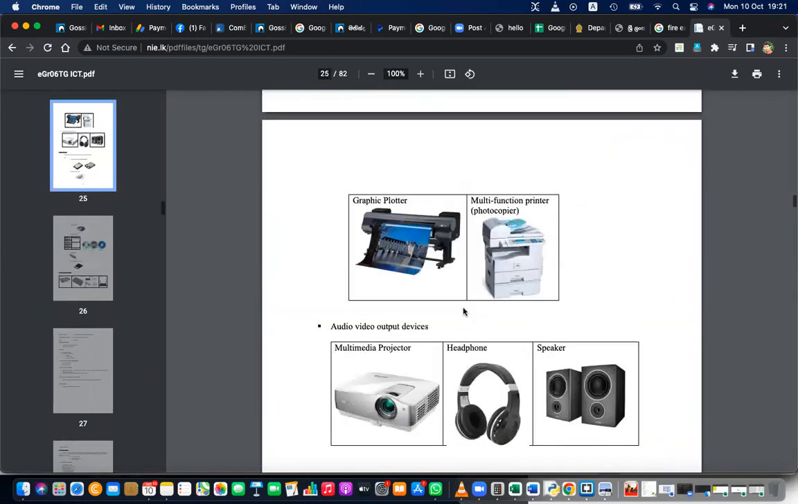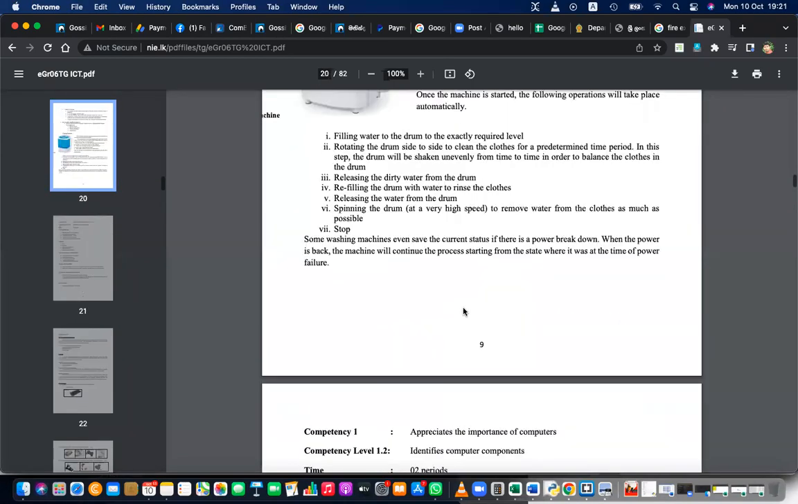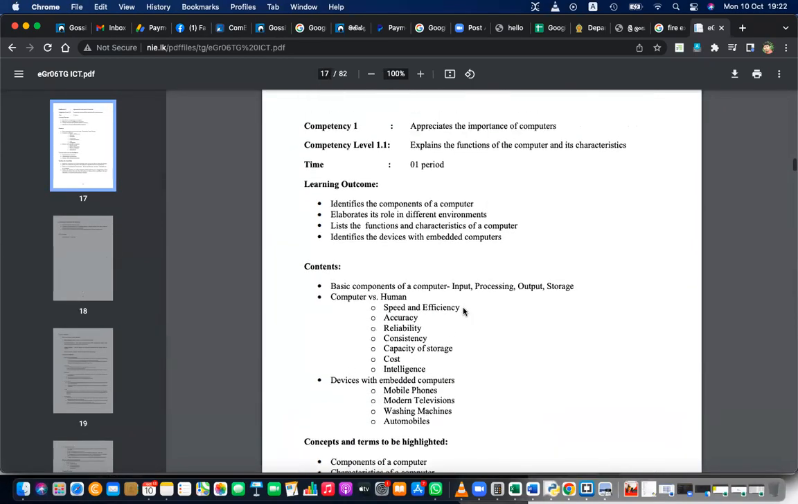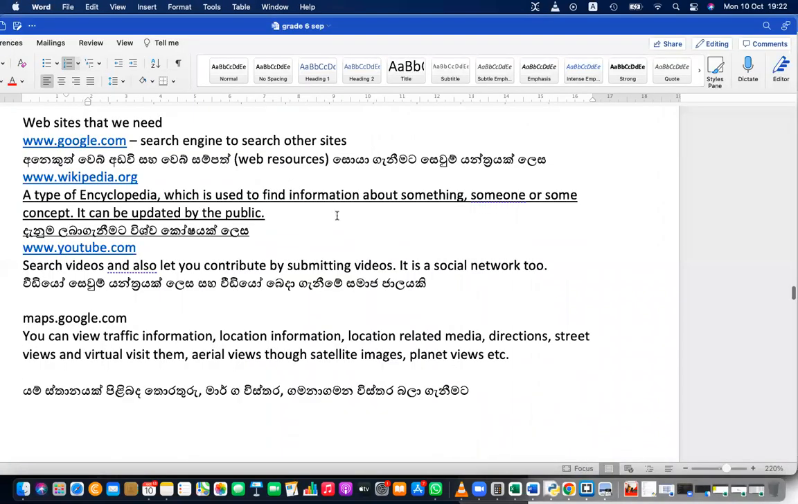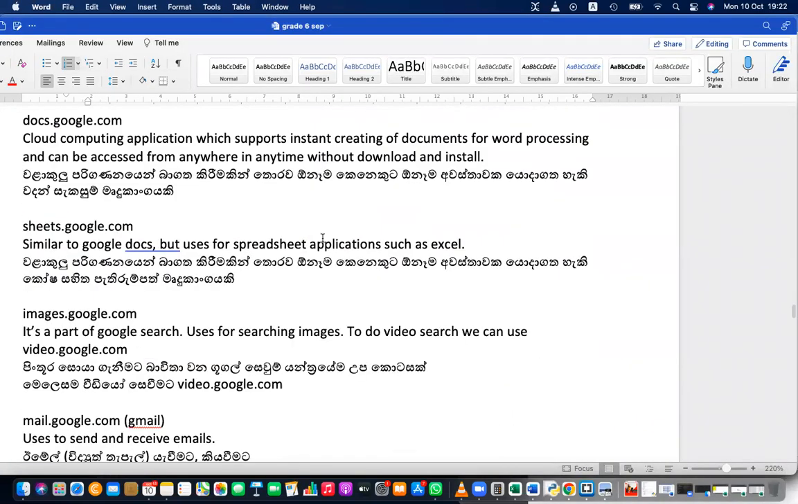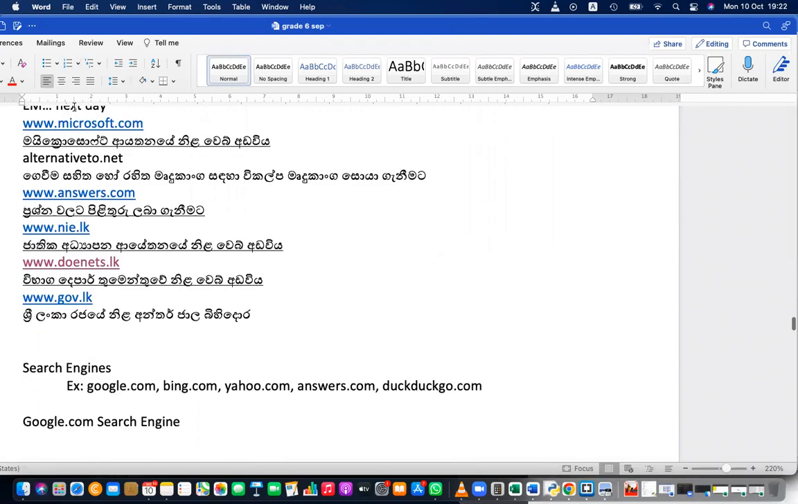Okay, before we begin, let's finish the remaining chapter. In this part, we learned about different kinds of software. To search images, you can use images.google.com. To search videos, you can use videos.google.com. If you want to see the results,